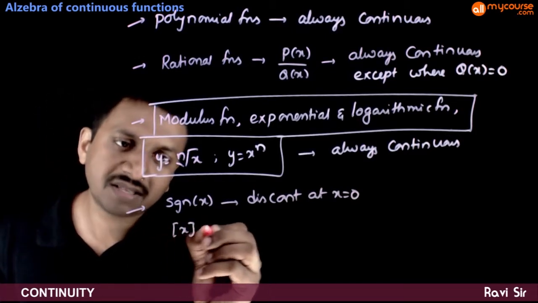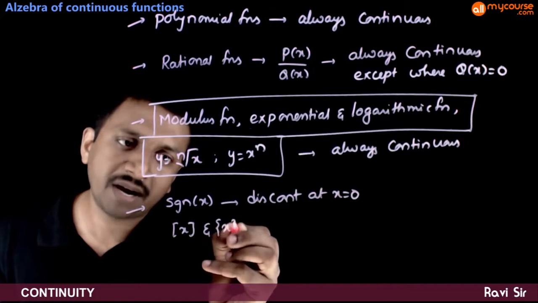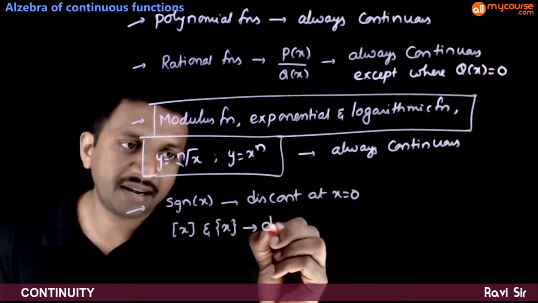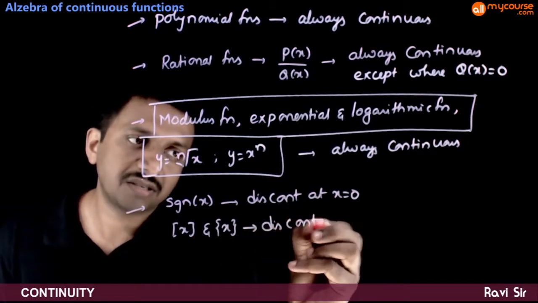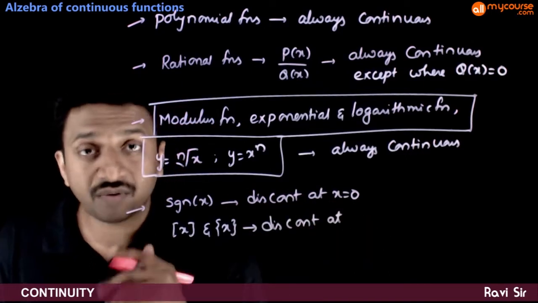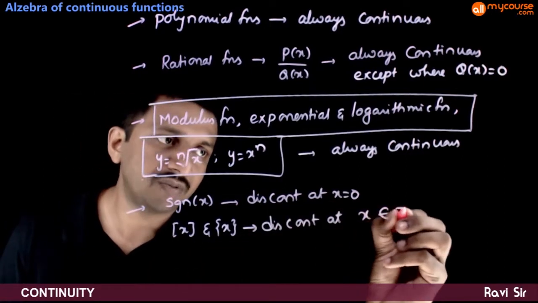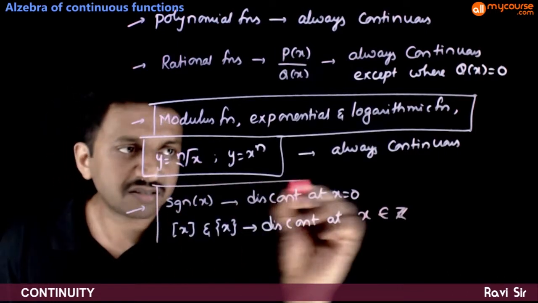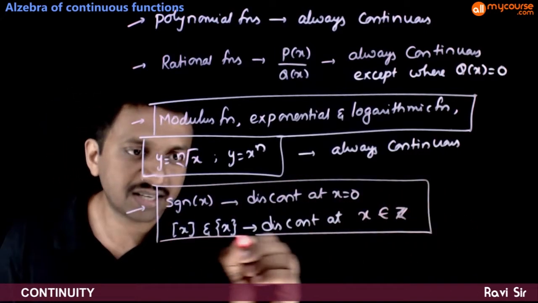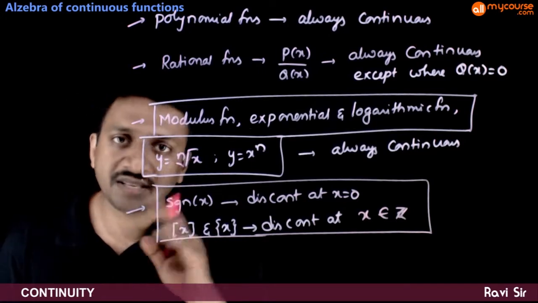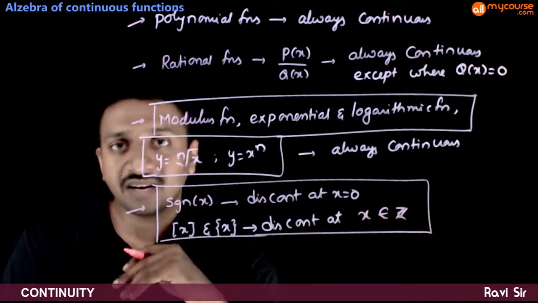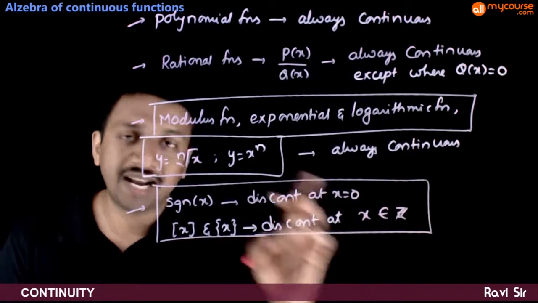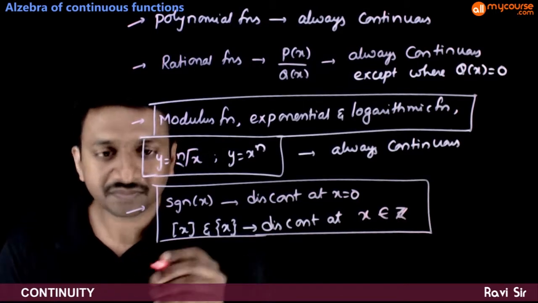Integer part of x and fractional part of x are discontinuous at all x which belong to integers, that is, x belongs to Z.